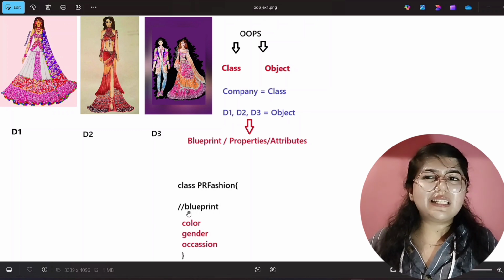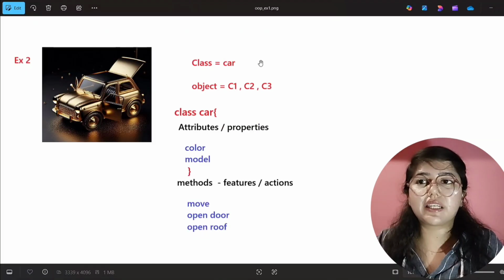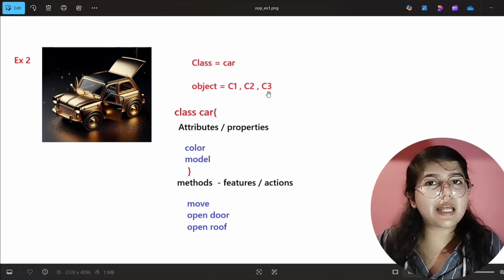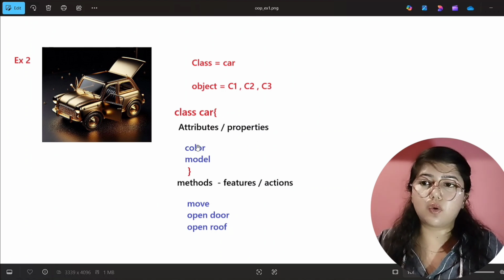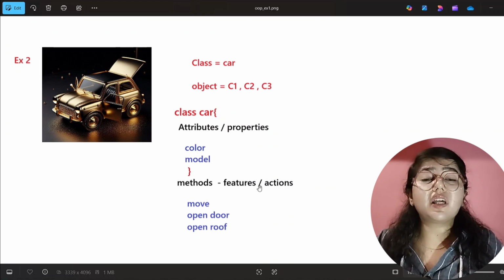So now I'll take another example also, and I will teach you one more thing in this. Here I am taking the example of a car. So our class name will be car, and here the objects which will be created based on this class blueprint will be C1, C2 and C3. So this is the syntax. First class, then our class name, and that is car, and inside the curly braces you have to write the attributes or the blueprint or the properties. Okay. So here I am only giving two properties, and that is first will be car color and the second will be model.